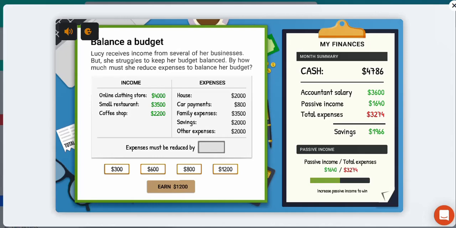Yeah, this one you might actually need to use your calculator because the numbers are so big. Let's use the calculator. 4 plus 3.5 plus 2.2 gives us 9.7. Then let's subtract all the expenses. 2 minus 0.8 minus 3.5 minus 2 minus 2 gives us negative 600. So there we go.